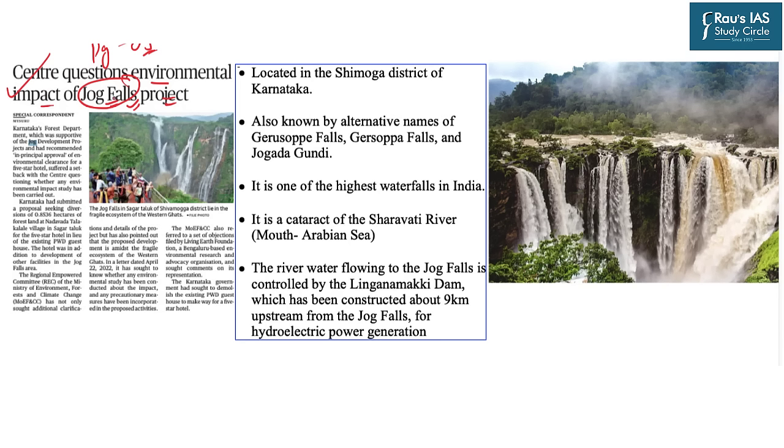So this is the picture of Jog Falls and as you can see, these are purely vertical falls. Now there is one technical name, that is plunge falls. Plunge falls are those waterfalls which are purely vertical in nature and when the water comes down they leave their bedrock. There is a gap between the water as well as the rock because the water flows from the surface directly in this fashion and there exists a certain gap between the bedrock as well as the waterfall. These types of waterfalls are known as plunge falls.